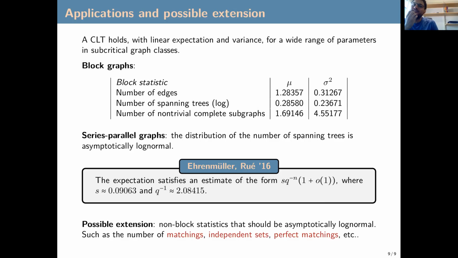Possible extensions of this work would be to prove asymptotic log normality for other statistics that are not block statistics. Typically these would be the number of matchings, the number of independent sets, perfect matchings, etc. It should be interesting to also prove asymptotic log normality for these, but of course we have to use different methods. So I will stop here.